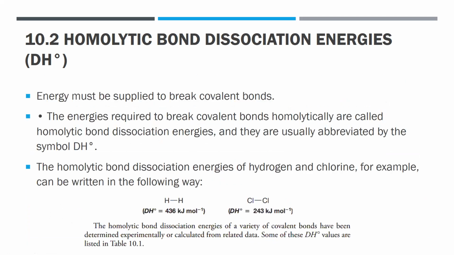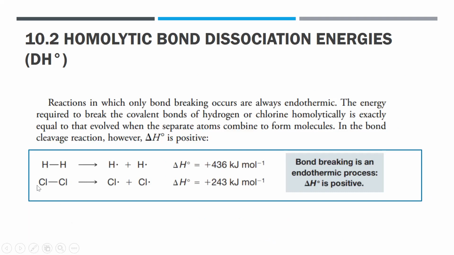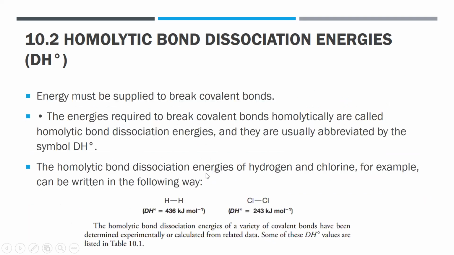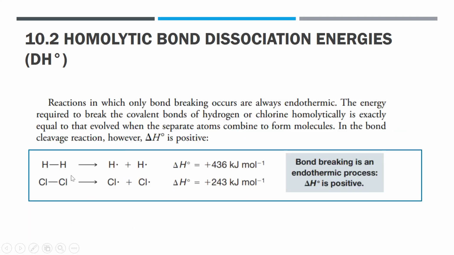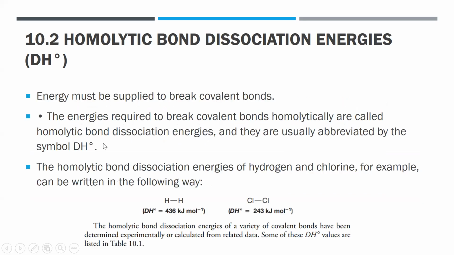So energy must be supplied to break covalent bonds like this one. And the energies required to break covalent bonds homolytically are called homolytic bond dissociation energies.